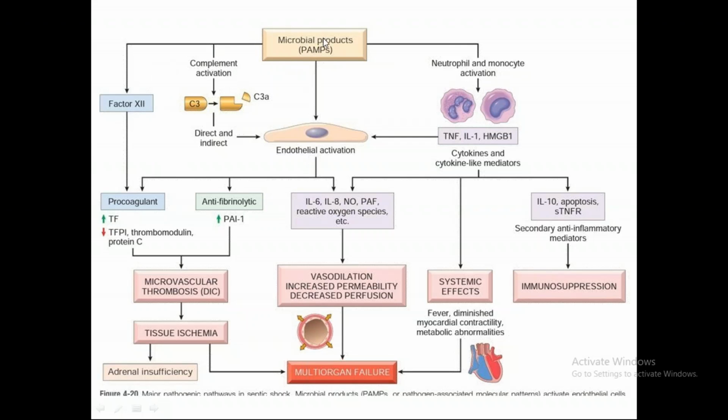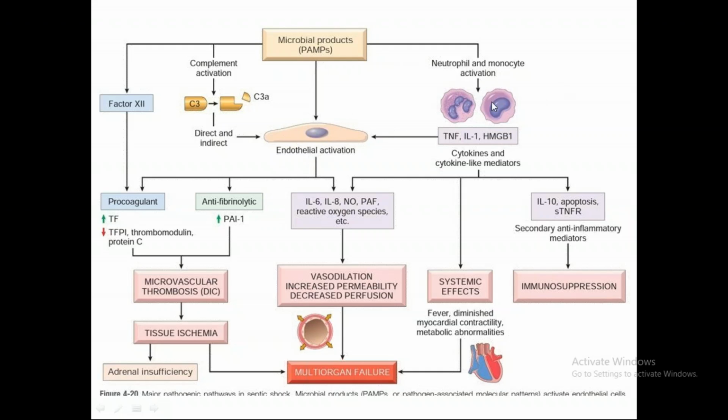This will activate the complement system. Basically, the innate immunity consists of the complement system and the neutrophils and monocytes. This will interact with the receptors of the innate immunity to release cytokines. Which cytokines? TNF, IL-1, interferon gamma. These will all be released. This will activate the endothelium. Endothelial activation will happen. This will loosen the tight junctions, leading to weak, leaky vessels.